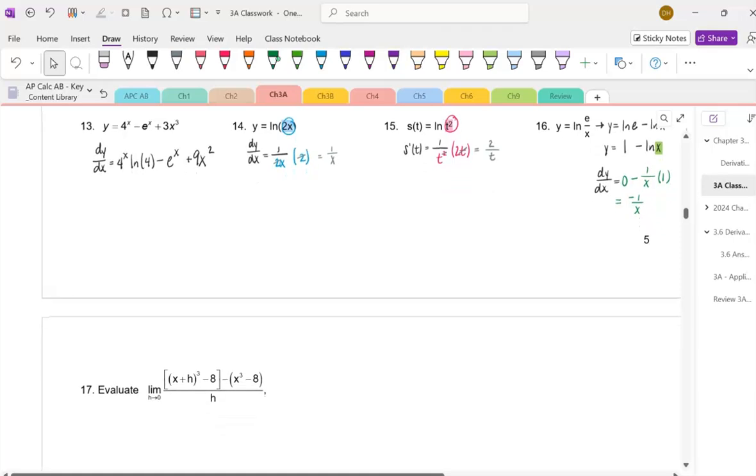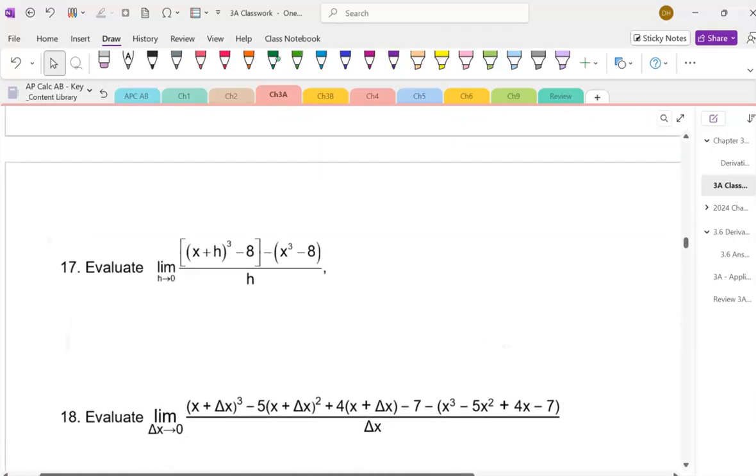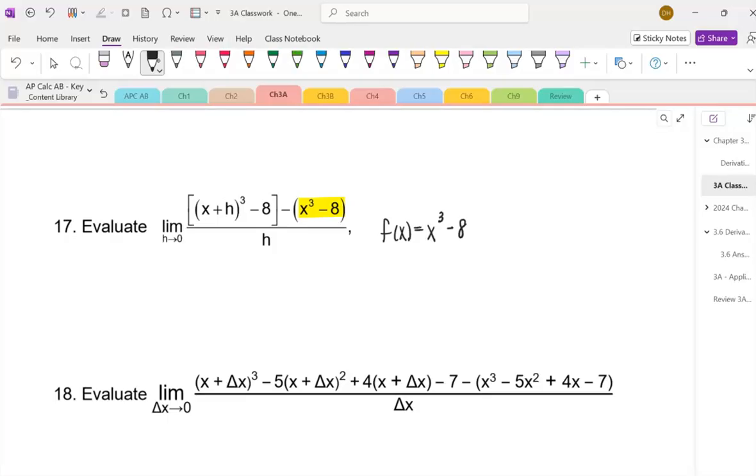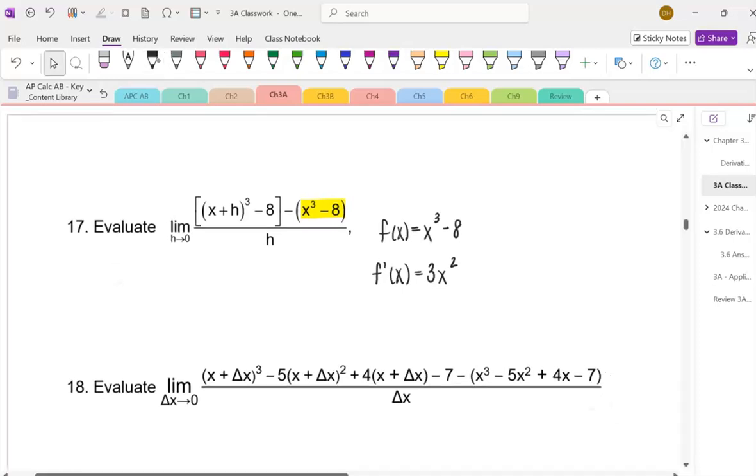Great. After this, we just go ahead and use these rules to find our answer. So from now on, anytime that you see or recognize the limit definition of a first derivative, that's exactly what this is. We're going to highlight it. We'll call it f of x. To evaluate this problem, you don't have to do anything except find what f of x is, and then take the derivative of it. And that's our final answer, 3x squared, and that's all we have to do.